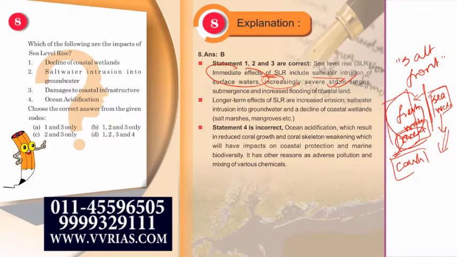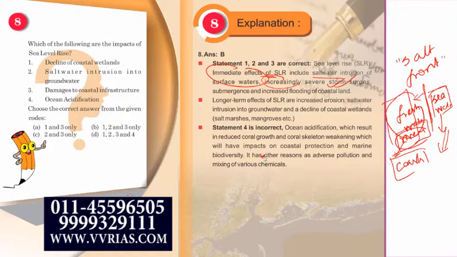coastal land. What are the longer term effects of sea level rise? It is increased erosion, salt water intrusion into groundwater, and a decline of coastal wetlands, salt marshes, mangroves, etc. Now, statement 4 is incorrect. Ocean acidification, which results in reduced coral growth, ठीक है ना?